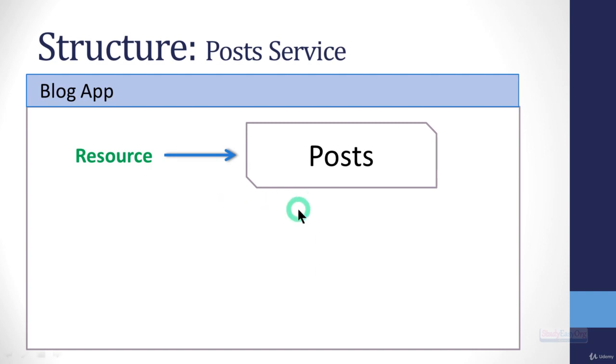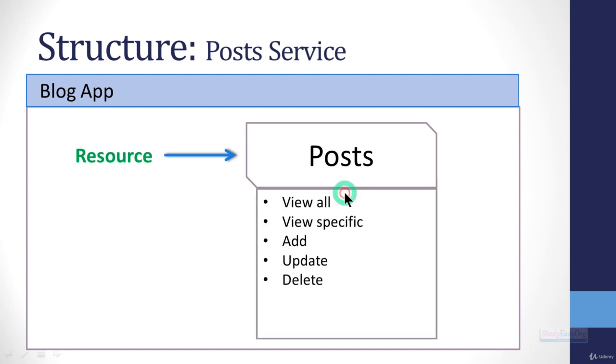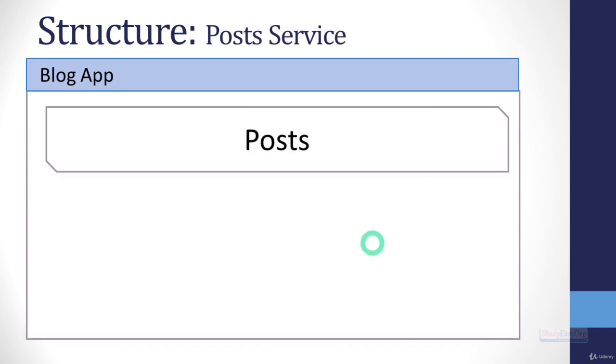So in our case, the resource is post, and we will perform operations like view all posts, view a specific post, add post, update post, or delete post. So these are the specific operations which we will perform on a post resource. Now friends, by the end of this section, we will try to build all of these operations using our microservice. Alright, so now let's move forward.